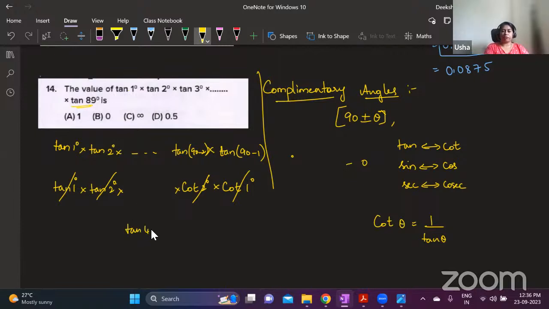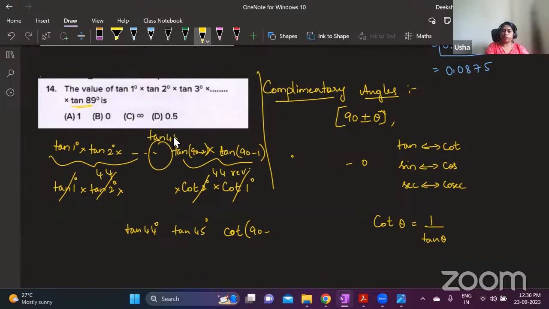So for tan 44, and then you have tan 45. Tan 46, you can write as cot of 90 minus something. All the angles you can change? No, right? From 1 to 89, you have 89 values. In this, half of them you can change. 44, you can write as it is. So first 44 angles, you will write as they are. Last 44 angles, you will reverse. The middle value, which is tan 45, you will not change. So everything else will get cancelled. Tan 45 is your answer, which is also 1.